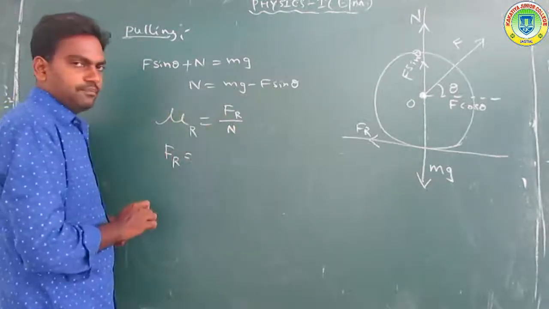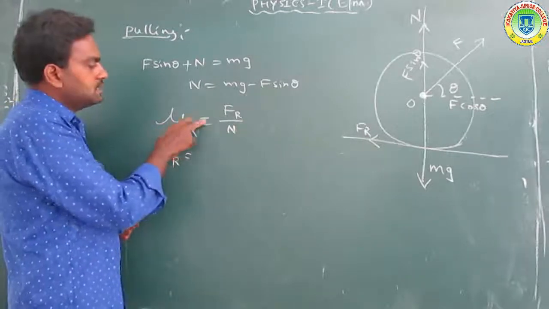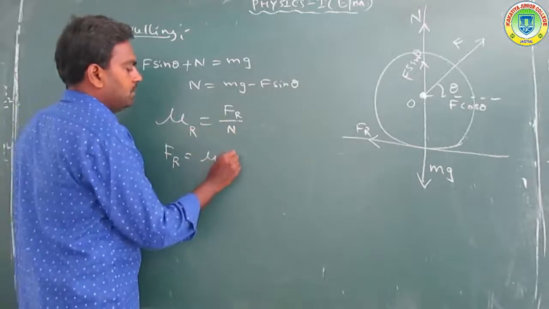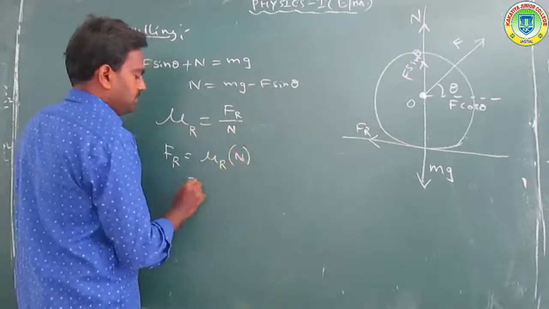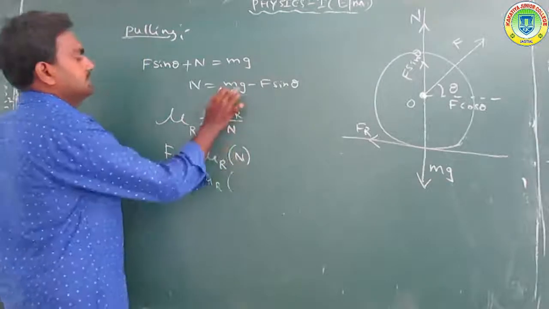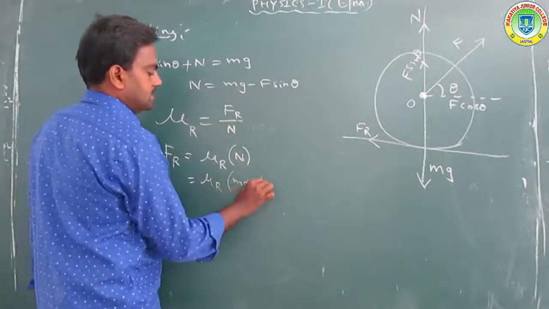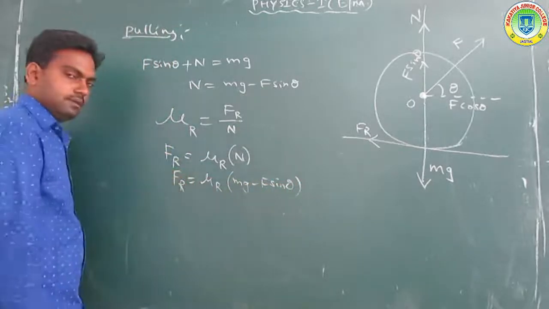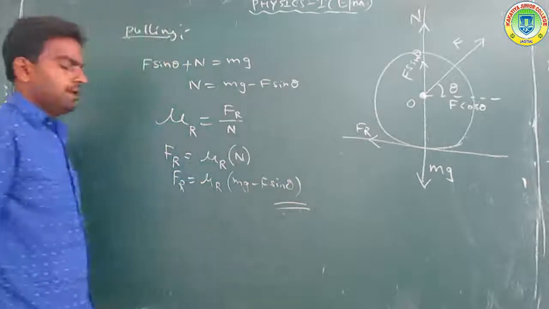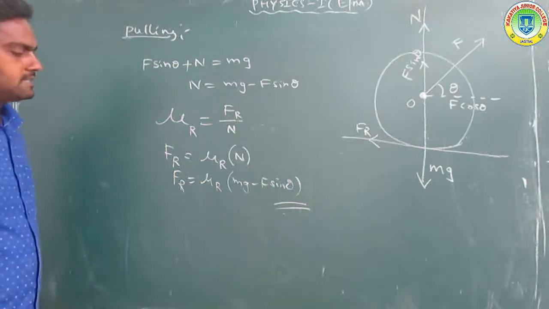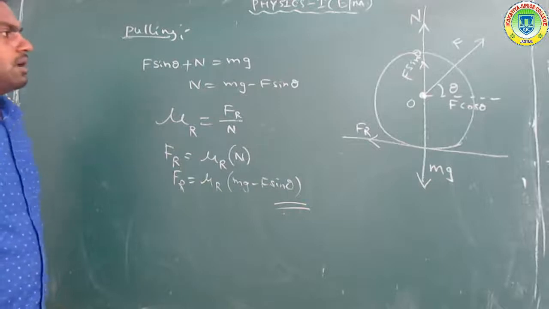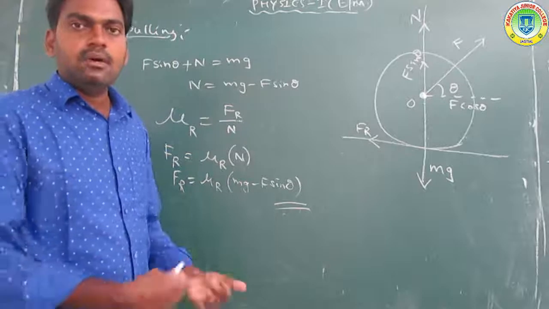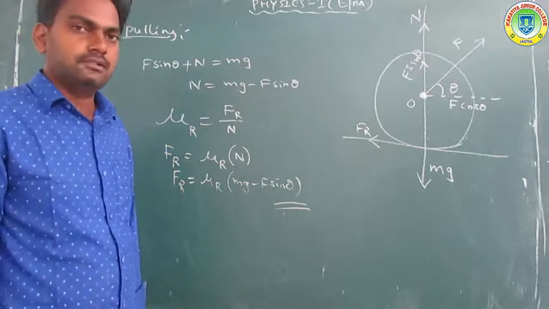So this is the formula: mu r, the coefficient of rolling friction, is equal to Fr by N. So Fr is equal to mu r into N, which is mu r times mg minus F sin theta. So Fr is equal to mu r (mg minus F sin theta). The pulling case is completed. Now we discuss the other case, pushing.